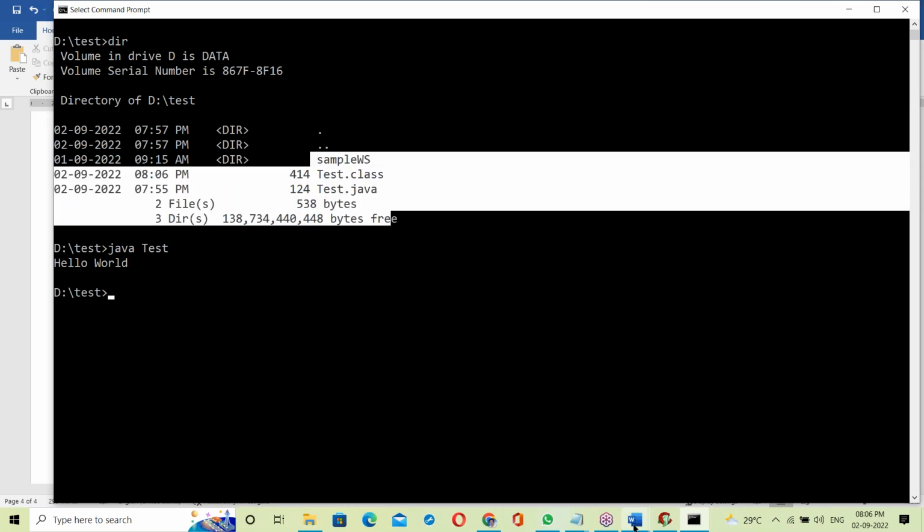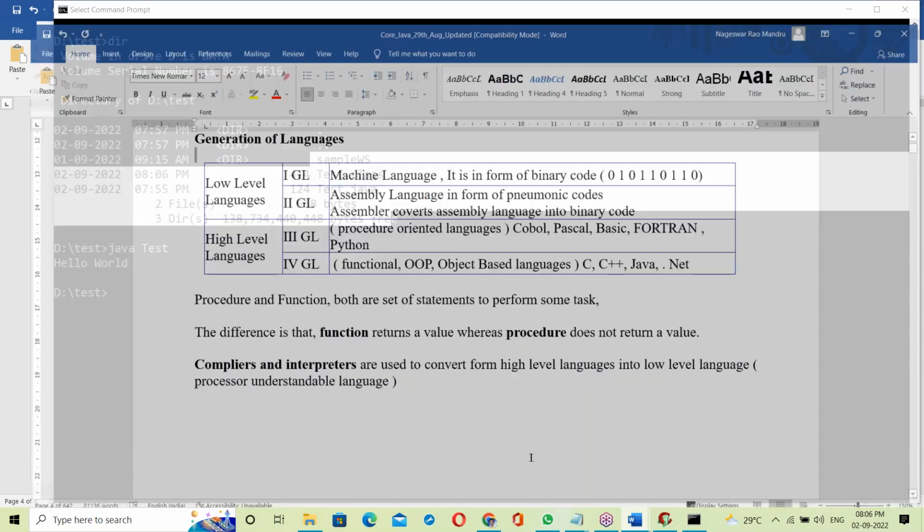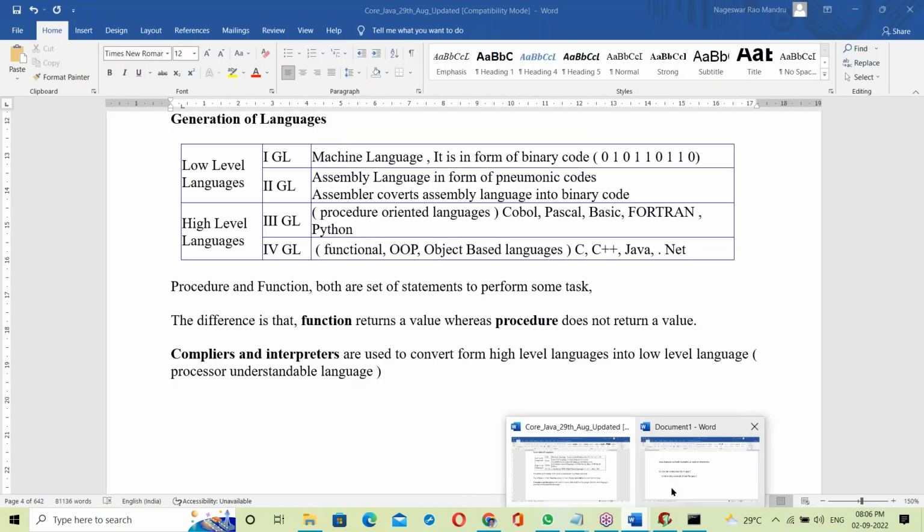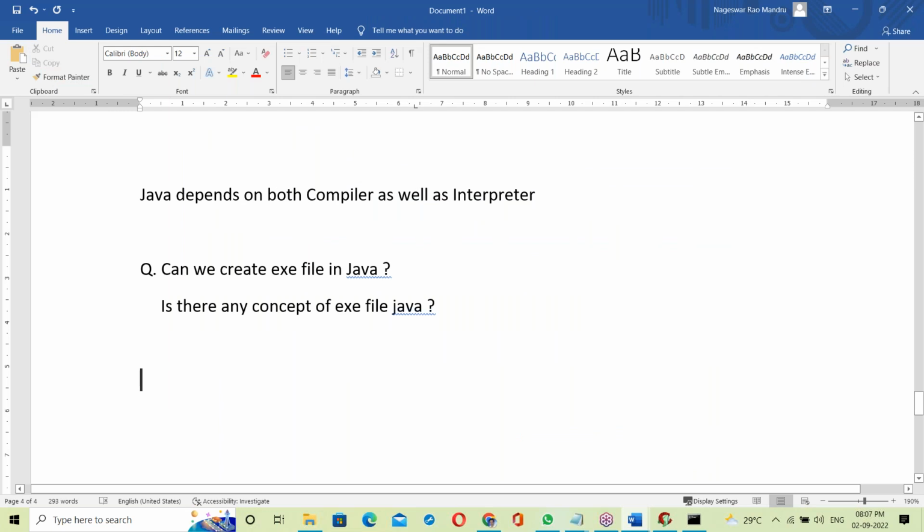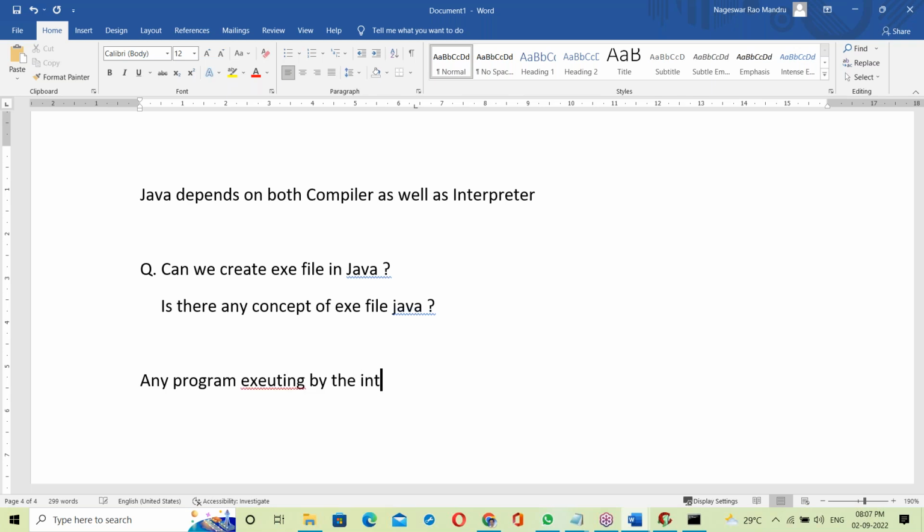Next, one more point I'll tell you. Any program, in any programming language, executing by the interpreter doesn't have an exe file, right?